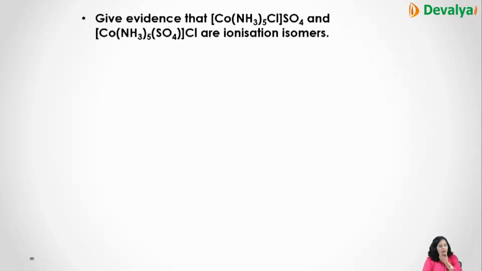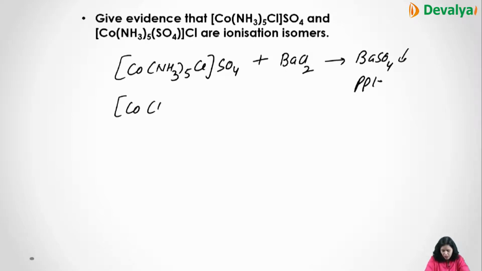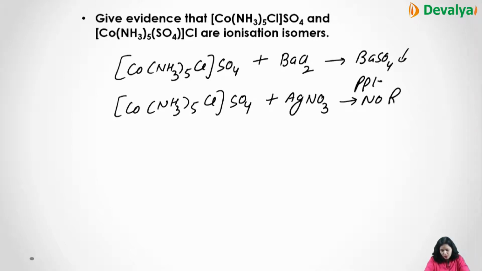Next, give the evidences that these are ionization isomers, that we can prove with the help of reactions. Just now I have told you, if you have [Co(NH3)5Cl]SO4 and you react with BaCl2, then BaSO4 precipitate will form. Similarly, if you have [Co(NH3)5Cl]SO4 and I add AgNO3 to it, then no reaction, which proves that Cl is within the coordination sphere. This is not outside the coordination sphere.